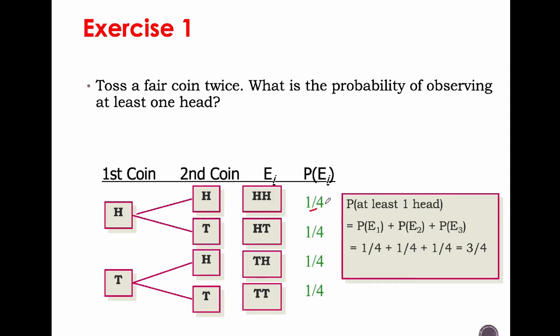You say E1, E2, E3, because this one has no chance to observe at least one head. You mentioned at least one head. So there's one head, one head, one head. There is no head here because it's TT.